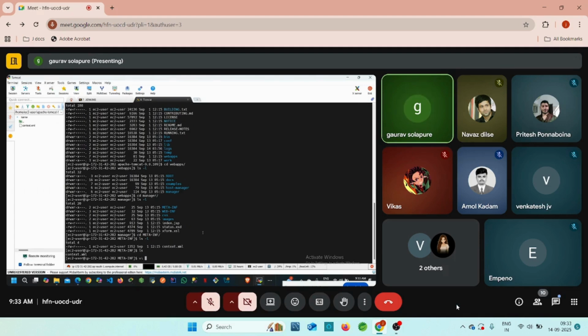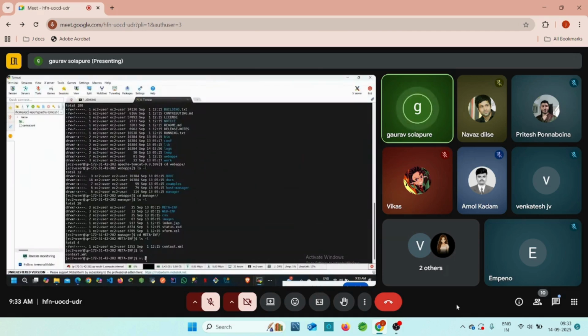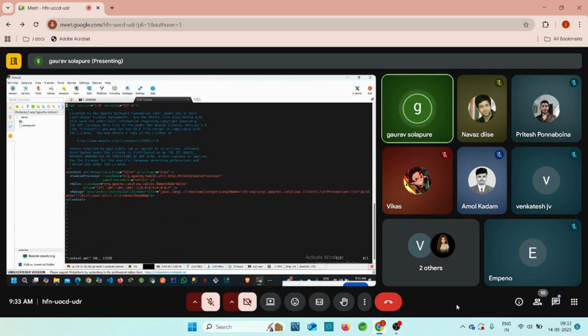Everyone, please try to understand it. So vi is the visual editor. If you want to enter into this context.xml file, then just add vi, then context.xml, and just click on enter. And this is our context.xml.